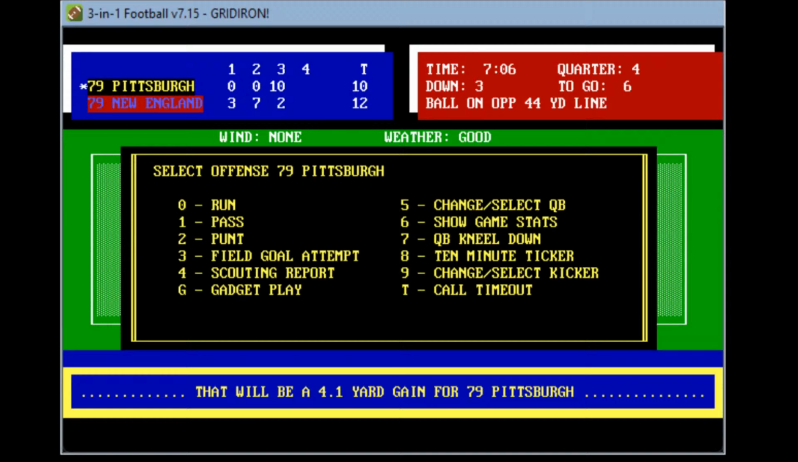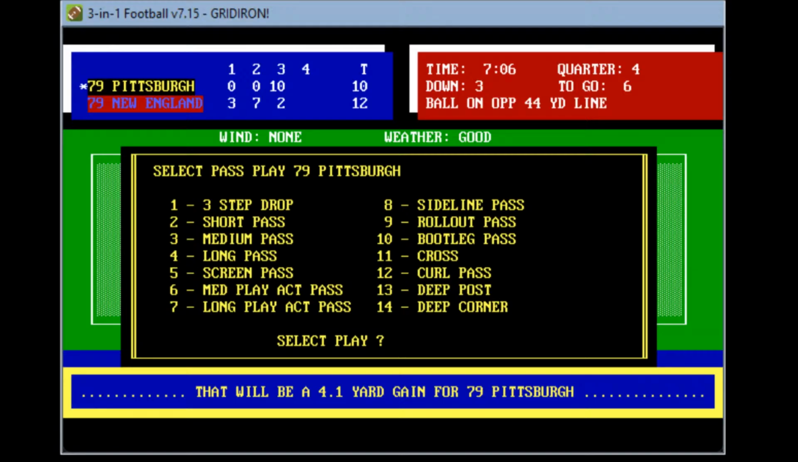They are at the opponent's 44. Obviously, this is not in field goal range. You got 7 minutes to play. This will be an interesting call for the Pittsburgh coaches, for Chuck Noll and the offensive coordinators. Is this going to be 4-down territory?